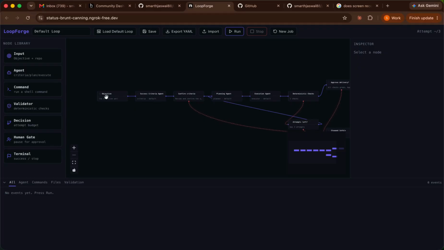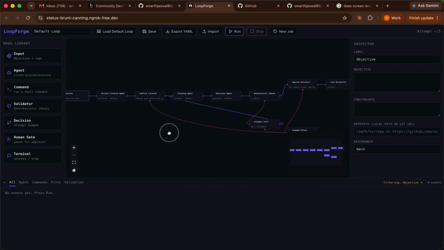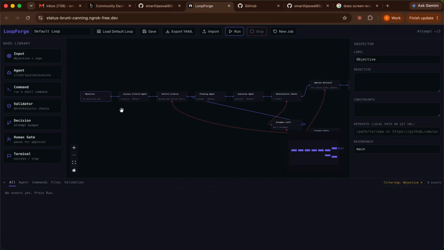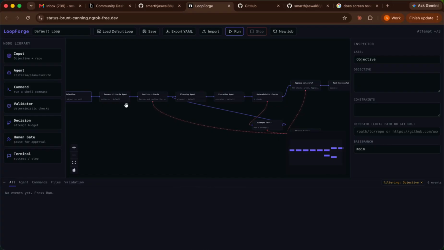Okay, so this is our objective, and this is the whole workflow that you can see. This is the default flow I have loaded, right? It consists of the objective, then the success criteria agent. It will be running and asking us if this is the success criteria or not. So it is a kind of check in the whole flow.